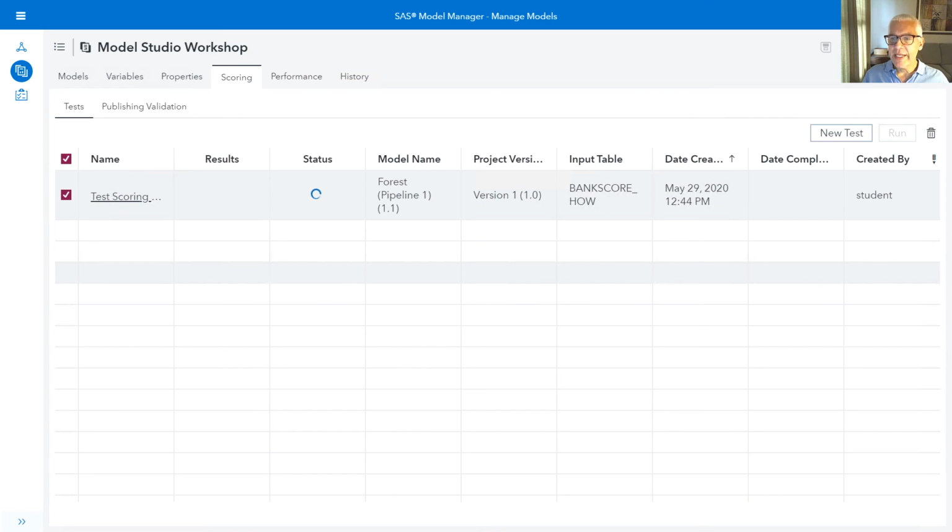So that one test is running. Remember, this is the forest model that we created, and you can see here that the status is that it is still running. So we'll wait for the new data to process through this forest scoring. And then as soon as it finishes scoring, we'll take a look at the results.